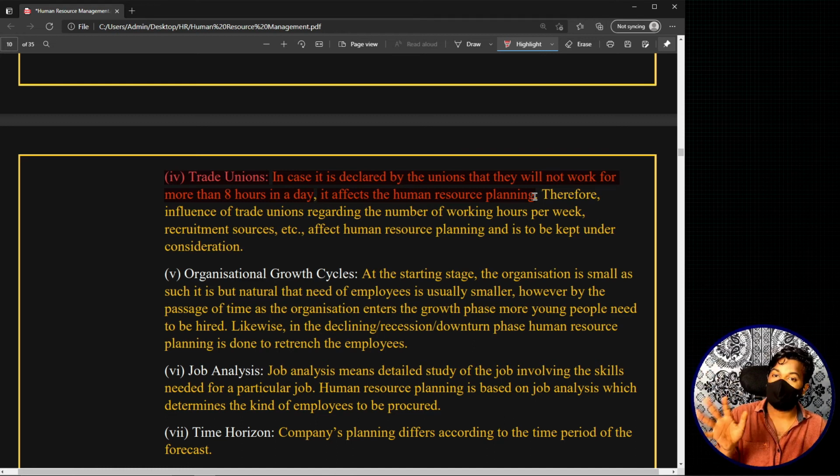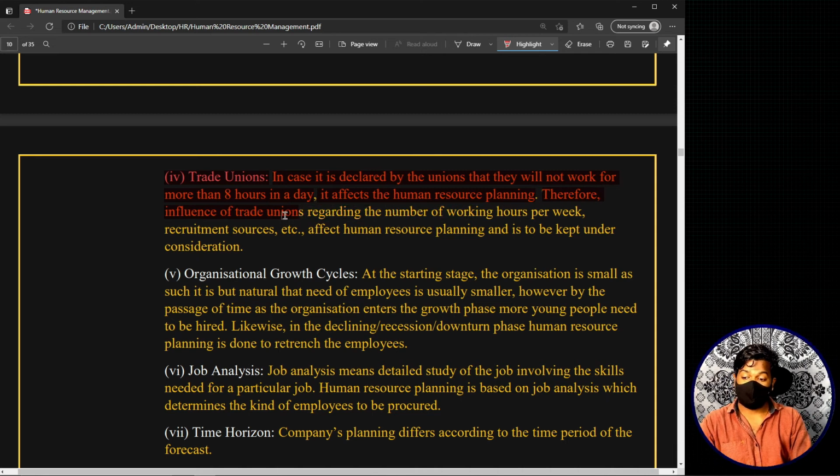This is one of the scenarios. There may be many other scenarios, but this is one of them. Therefore, the influence of trade unions regarding the number of working hours per week, recruitment sources, etc., affects human resource planning and is to be kept under consideration.